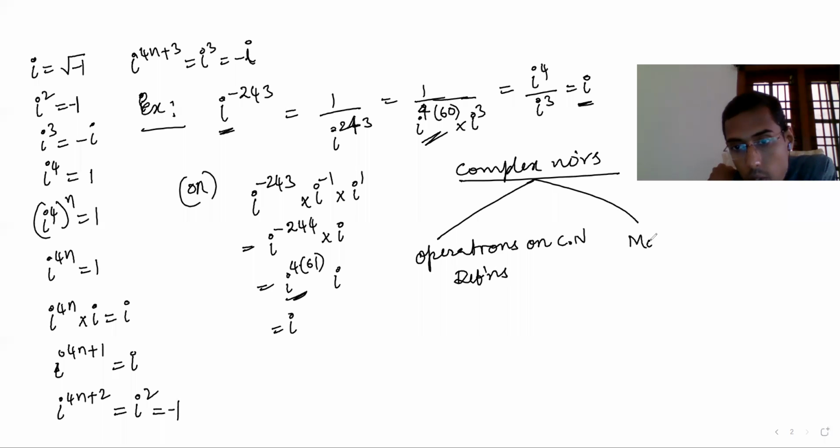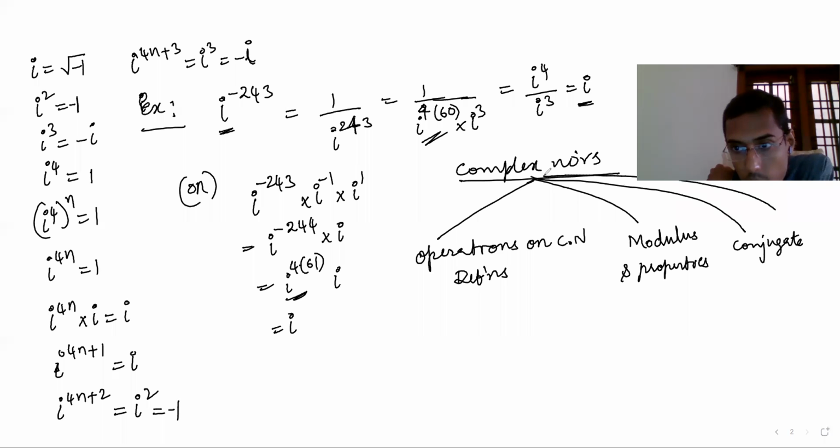Second, modulus and properties. Third thing, conjugate. Number four, amplitude or argument.